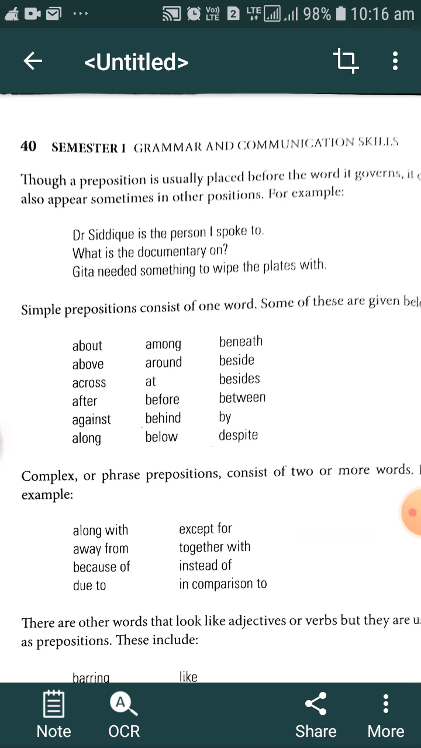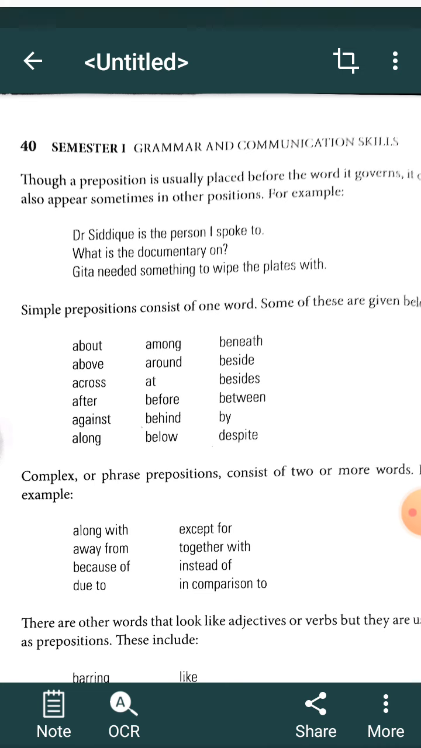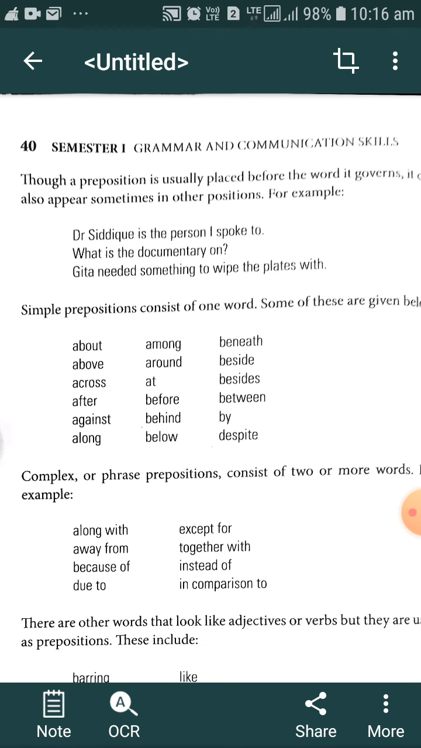It doesn't mean that a preposition always comes before the object of the preposition. It can also come at the last of the sentence. This is another position that a preposition can take. On is the preposition here. Gita needed something to wipe the plates with. With is the preposition here. This type of position a preposition can take in the sentence.